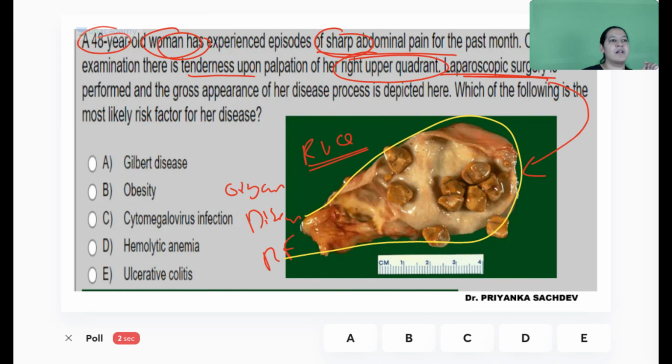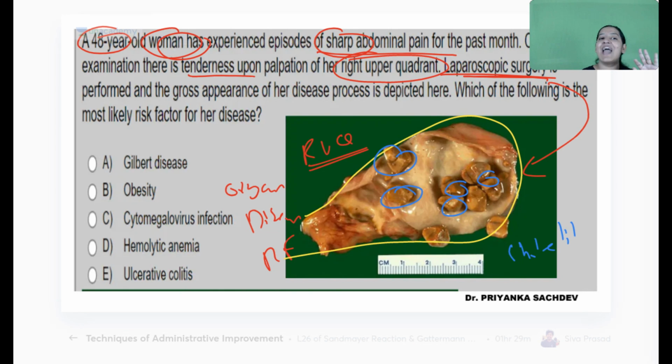What is the diagnosis? Gallbladder contains stones. Now, the color of stones is important. The disease is cholelithiasis. Chole means gallbladder, lithiasis means stone. So the disease is cholelithiasis. Stones are of two types: yellow and black. Yellow stones are cholesterol stones. Black stones are pigment stones. The risk factor for both of them is different.